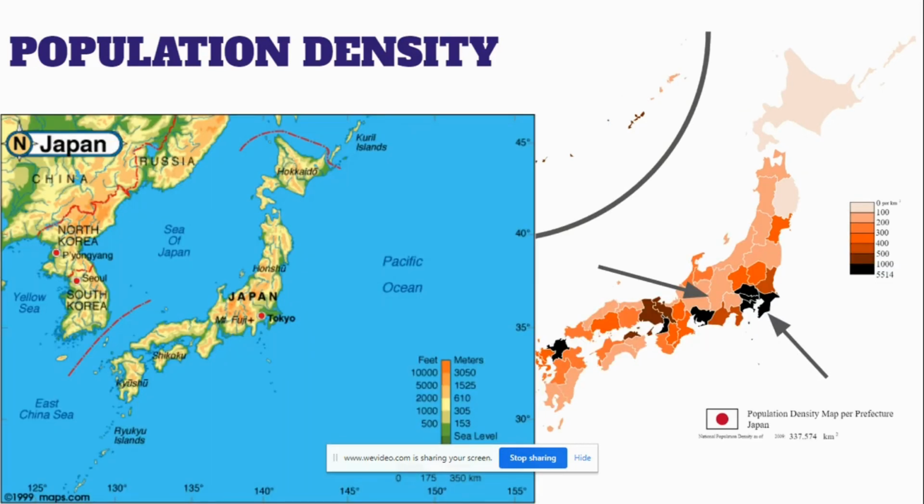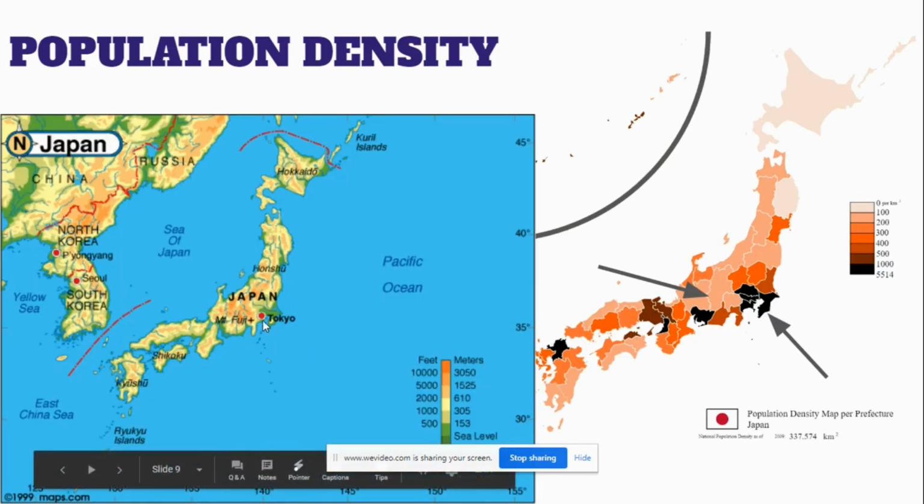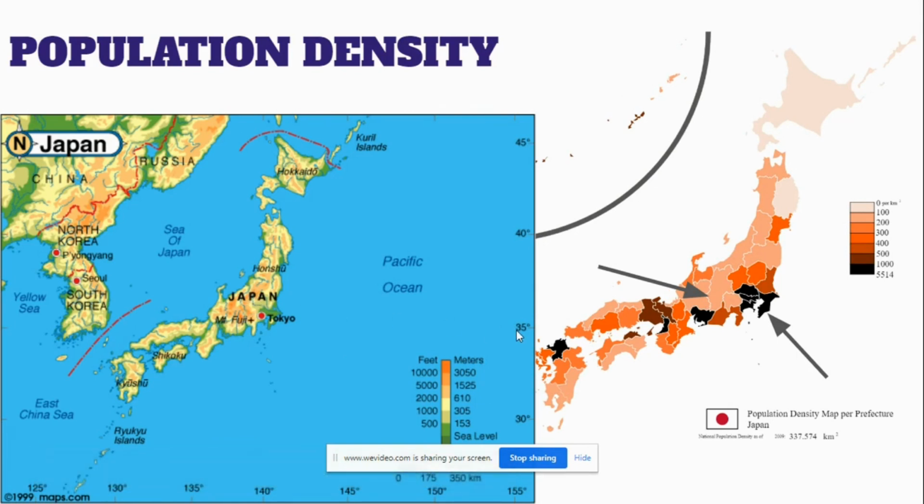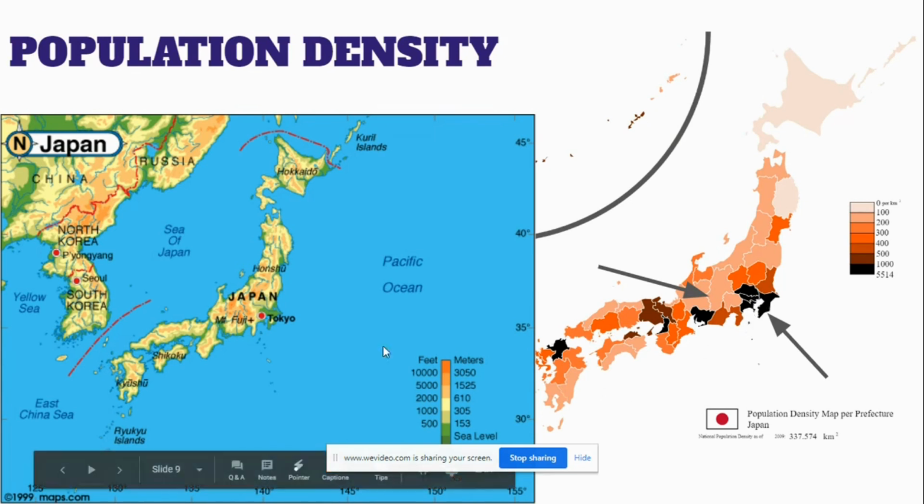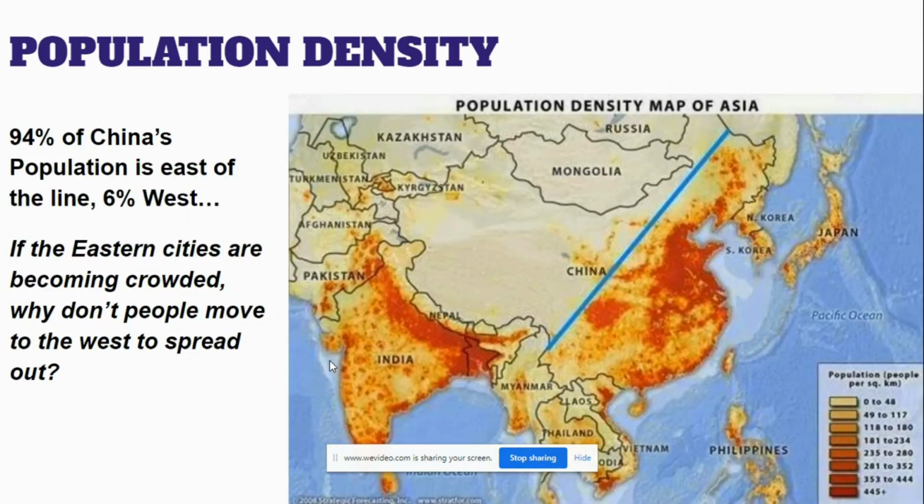If you compare it side to side and you look at elevation, you realize that this is the most mountainous area of Japan. That would correspond to right through here. This is a lower elevation area right next to a very good natural harbor. So where are people going to live? In the mountains where there's rocky soil and you can't grow food? Or on a lower, flatter area with good transportation and trade access? Clearly, this is a better place for people to live. It's not random where people decide to live.